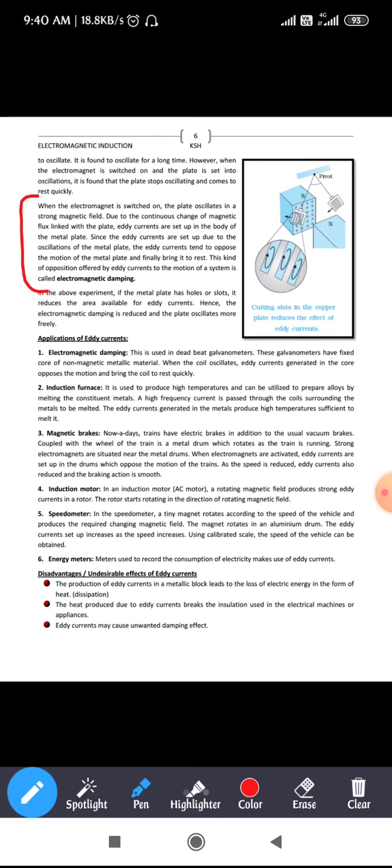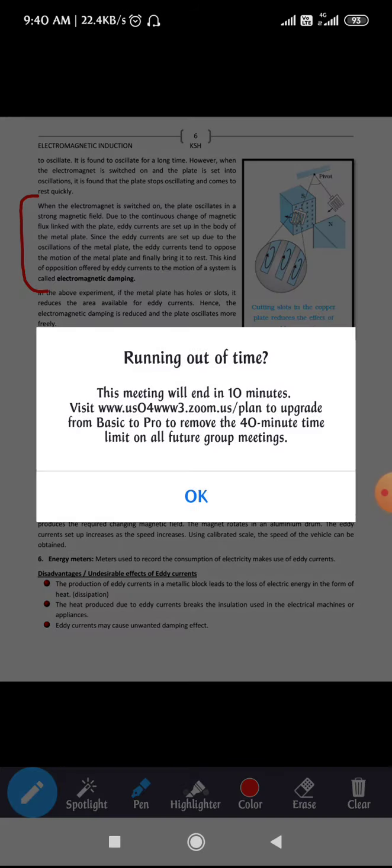These eddy currents are what? It is nothing but an induced EMF, right? So when you make this bar pendulum oscillate in the presence of a magnetic field, what happens? The magnetic flux linked with that bar pendulum keeps on changing since it is oscillating, right? Due to that changing magnetic flux with respect to time, there will be an induced EMF present.